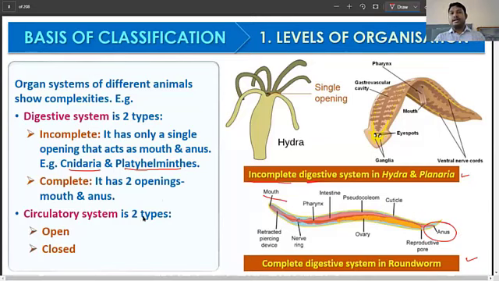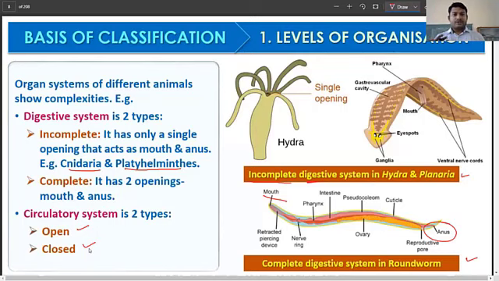Now the circulatory system can also be open or closed. In an open circulatory system, the organism's organs are bathed in the blood, or hemolymph as we call it. There are no blood vessels, no proper circulatory system as you see in higher organisms, where each organ is supplied with blood vessels or capillaries that take care of transportation and the intake and removal of oxygen and CO2.